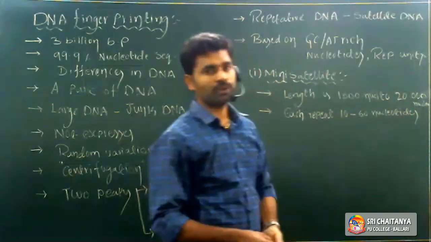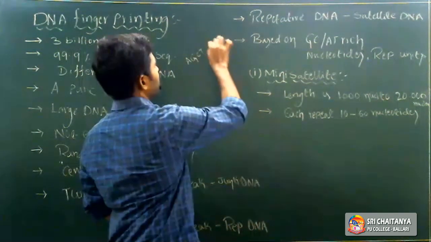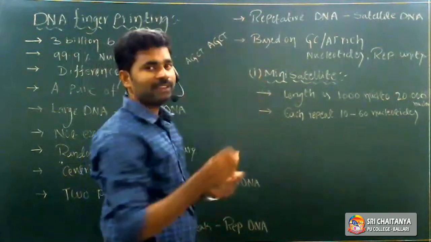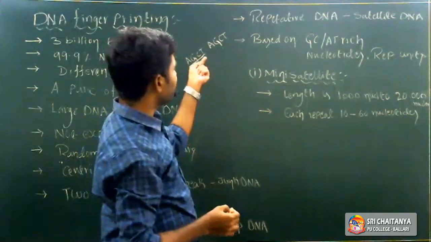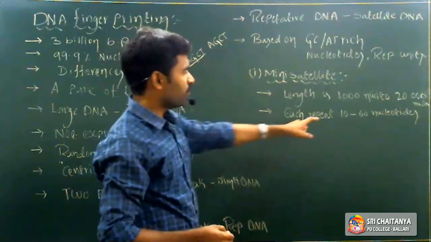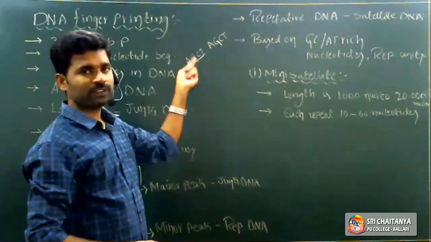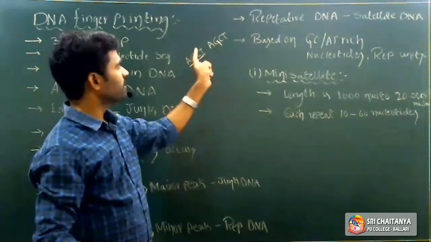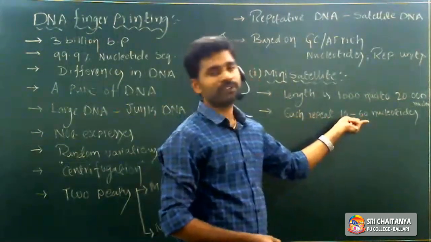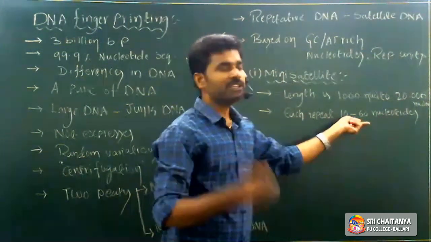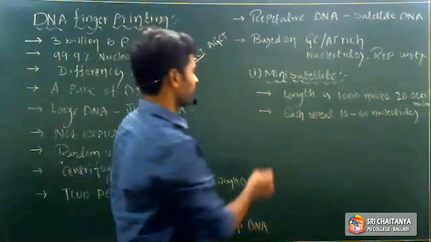to 60 nucleotides, right? For example, AGCT. Like that, AGCT repeats again and again, so we call it one repeat, one tandem repeat unit. In one tandem repeat unit, how many nucleotides are there? 4 nucleotides: A, G, C, T. So each repeat consists of 10 to 60 nucleotides. If each repeat consists of 10 to 60 nucleotides, we call it a minisatellite.